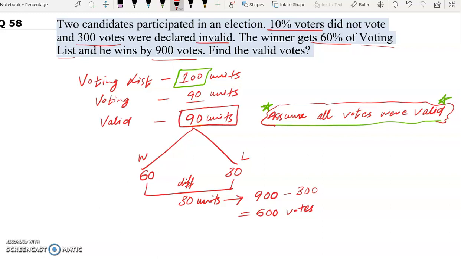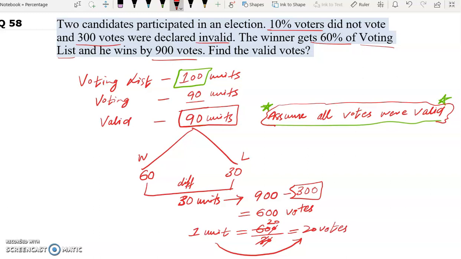So now what we will do? We will deduct these 300 votes, and the remaining 600 votes will represent the 30 units. Now 30 units is equal to 600. So 1 unit will be how much? 600 divided by 30 will give us 20. So 1 unit represents 20 votes.